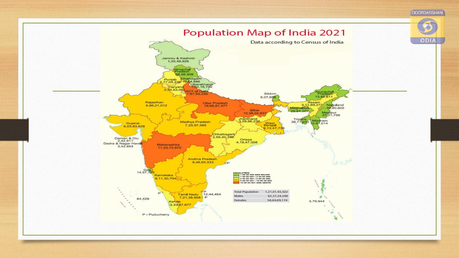States like Rajasthan, Gujarat, Madhya Pradesh and southern states like Andhra Pradesh and Karnataka have low to moderate population contribution, whereas states like Jammu Kashmir, Arunachal Pradesh and some northeastern states, colored in green, have extremely low population.